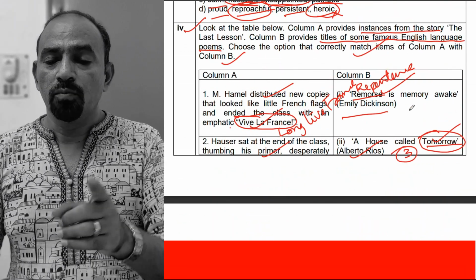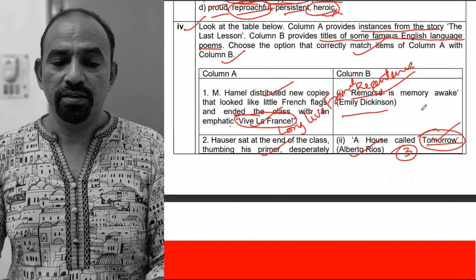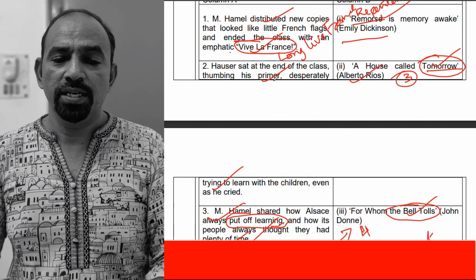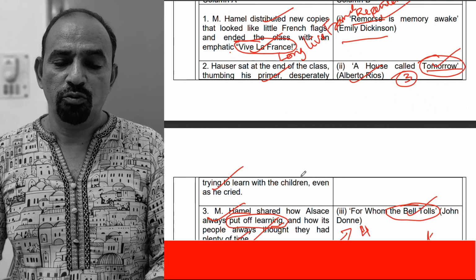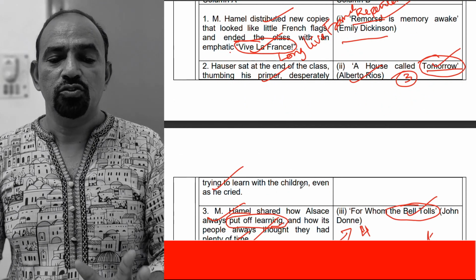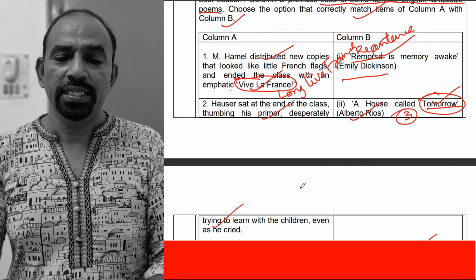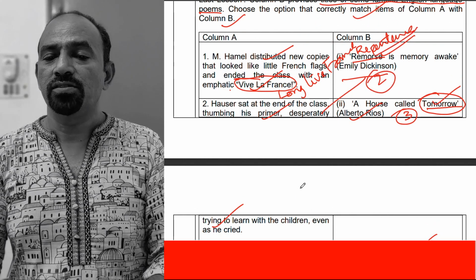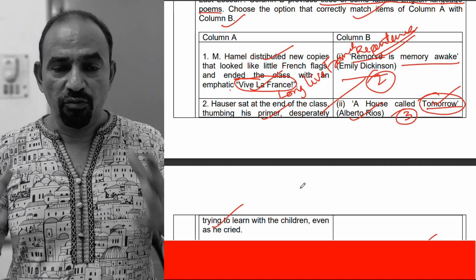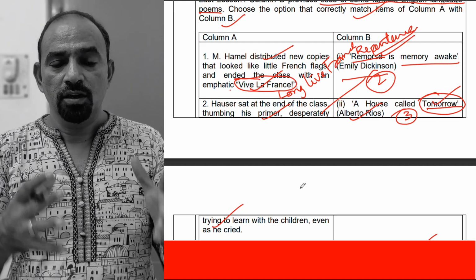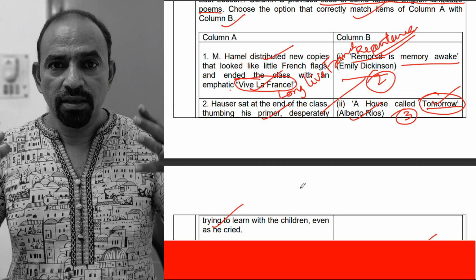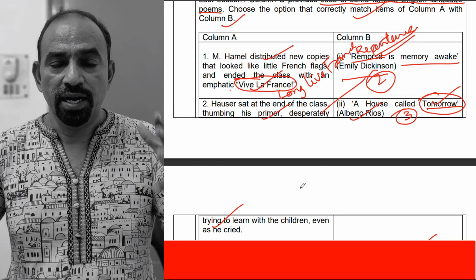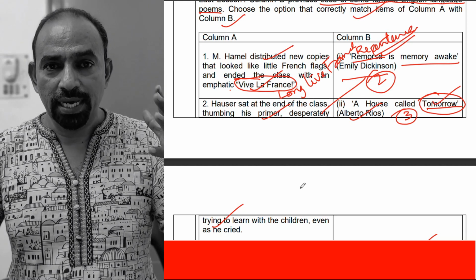So Remorse is memory awake. Hauser sat at the end of the class thumping his primer, desperately trying to learn with the children even as he cried. That can be put in this column. Remorse, repentance, that is memory awake. Here Hauser sat down in the class, his memory awake, and he felt remorse and repentance.